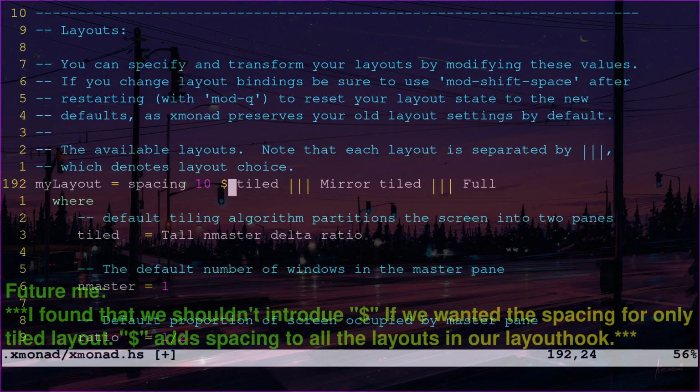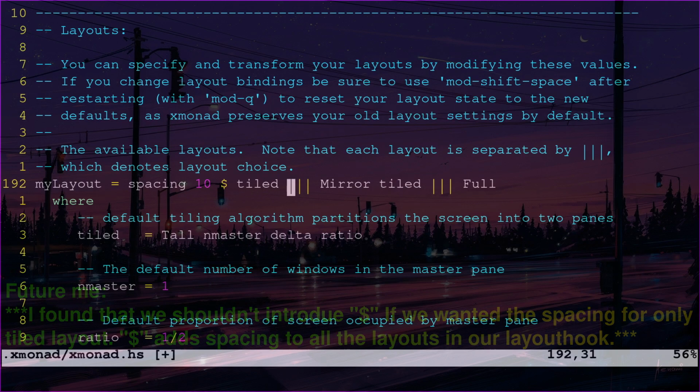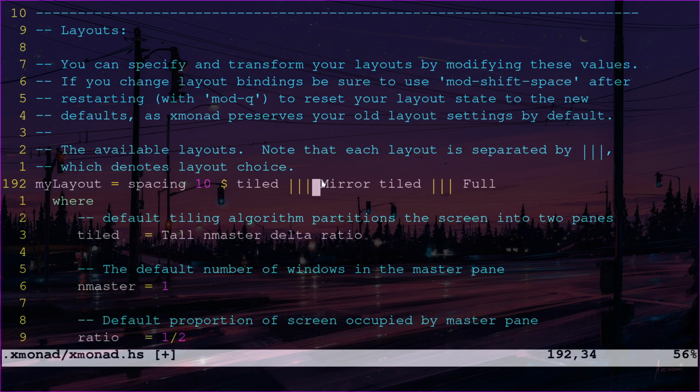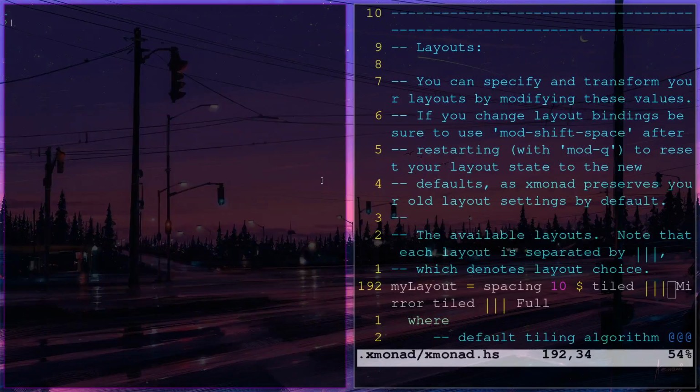And one more thing here, the spacing 10 is only applicable for the tiled layout, and if you want it for the mirrored layout, you should add it after the 3 pipe symbols, that is right in here. So let's write it to the file and recompile it. Yeah, there you go. Looks much better.